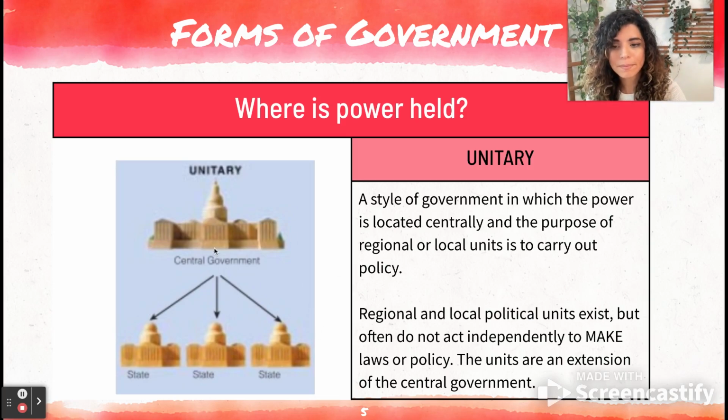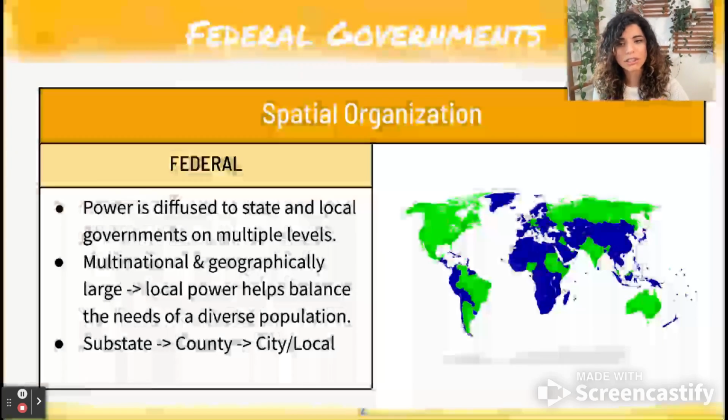So here we have the central government dictating what the different states within their country need to do, whereas with the federal government, that's not the case. The smaller forms of government, the states and local government, are able to make some of their own decisions.